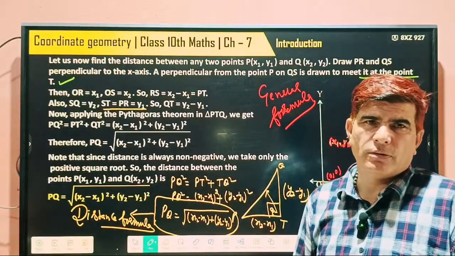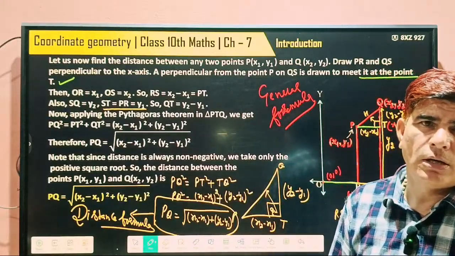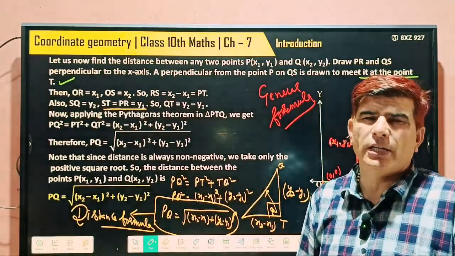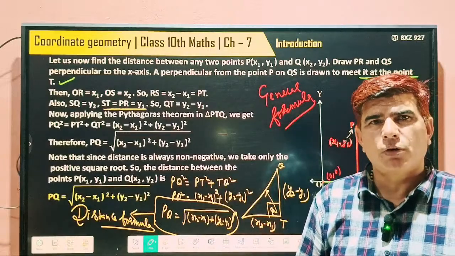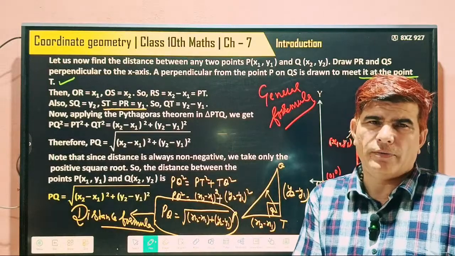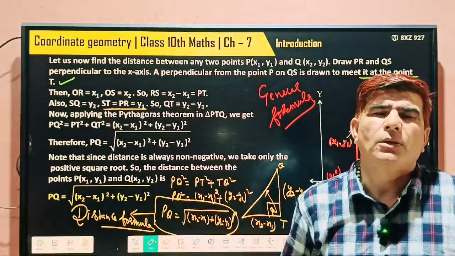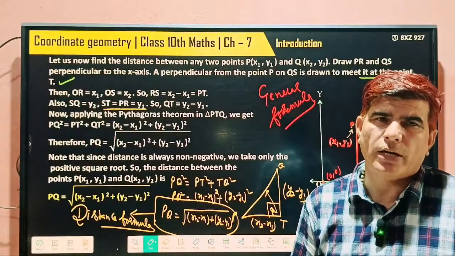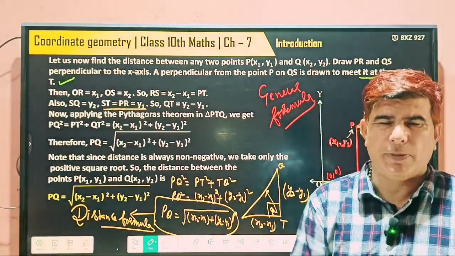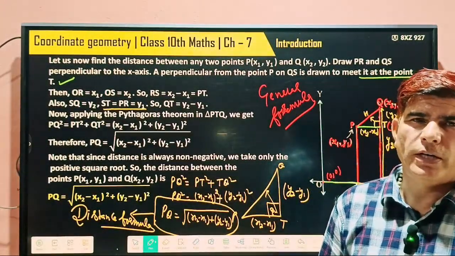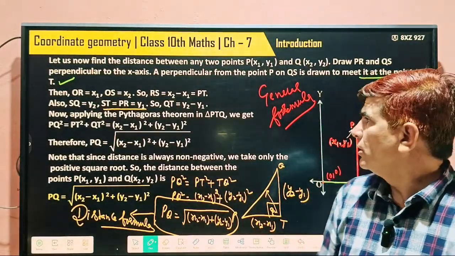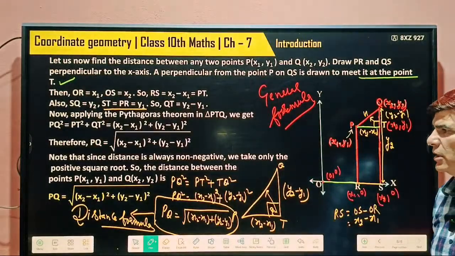But it's my suggestion, one time try to find the derivation of this distance formula, which gives you confidence. Confidence plays an important role in any part of life, either in the form of an exam or any other form. If you have confidence, you are easily able to express yourself. If confidence is not good, it creates a problem everywhere. So this is all about the distance formula.